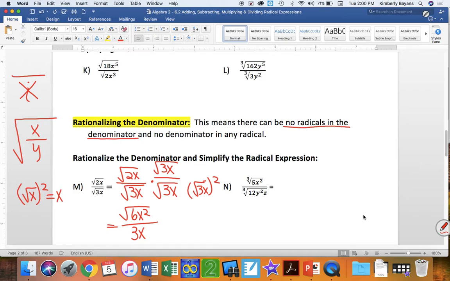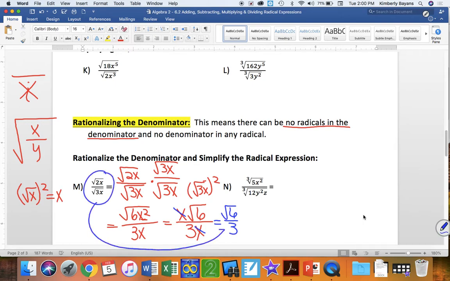Now, I can simplify this a little further because I can take the square root in the numerator. I can take the square root of x squared, so I have x, and then the square root of 6 is left because I went ahead and took the square root of this part. And then I have 3x in my denominator. And then the very last step, what's the last thing I can do? Guess what? Those x's divide out, leaving me with the square root of 6 over 3. Now, a radical in the numerator is just fine. But this right here simplifies to that right there.